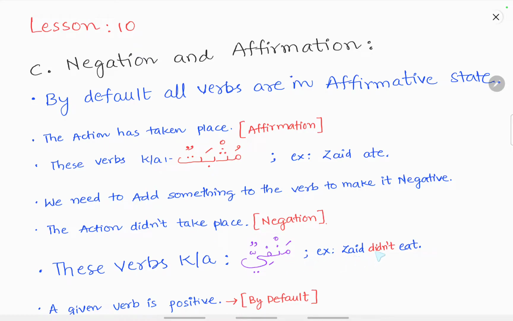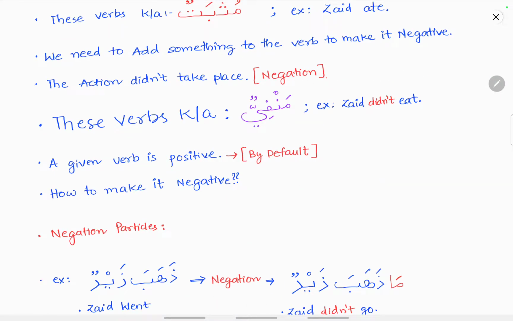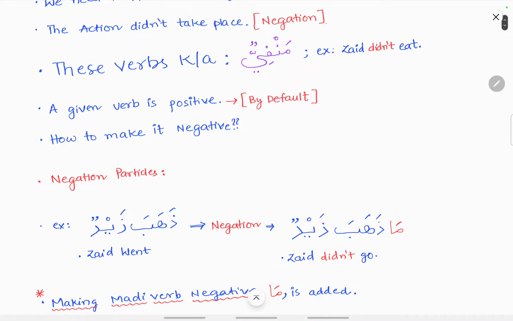For example, Zaid did not eat. Something should be added before this sentence to make it negative. Such verbs are known as manfi verbs. Any given verb is positive by default. Then how to make it negative? A verb can be made negative by adding some negative particles before it.